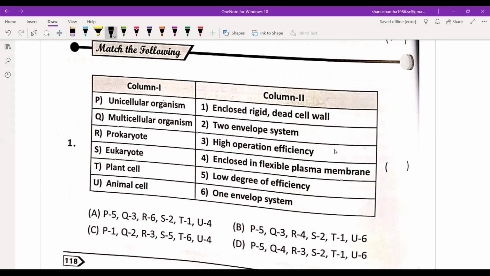Low degree means they have very few characters to be expressed. Unicellular is 5, low degree of efficiency. Multicellular, high operation efficiency.